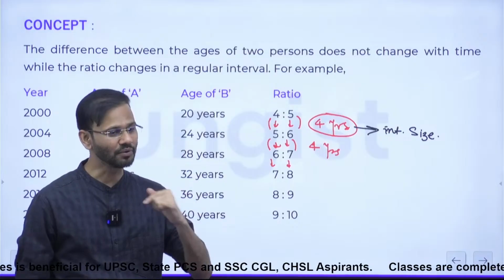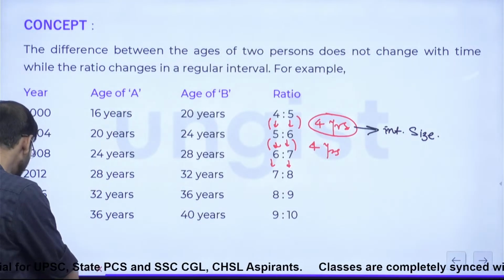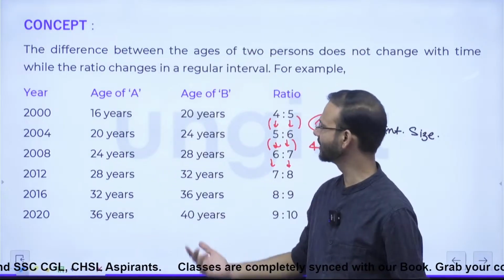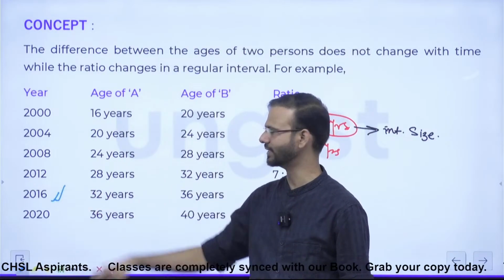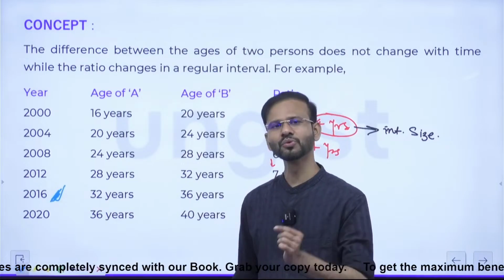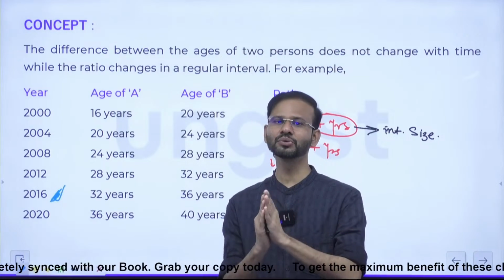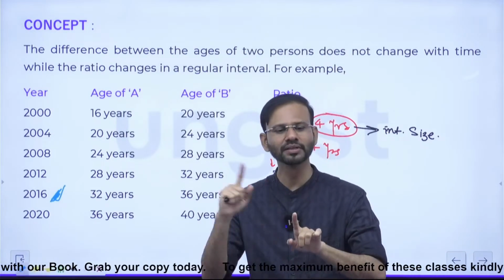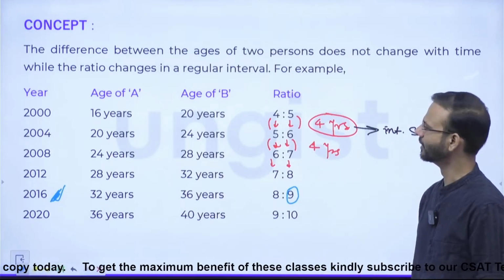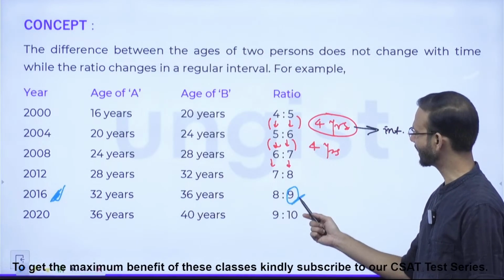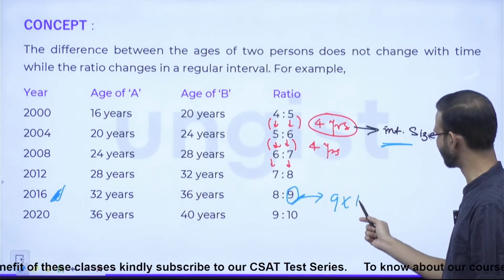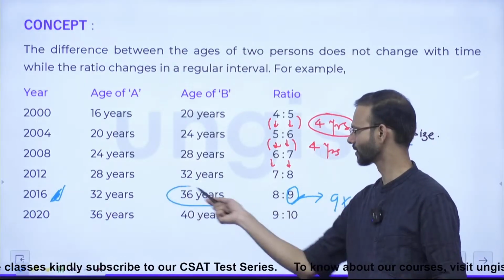Correct? So here the interval size is 4 years. Correct everybody? And now whenever you need to find the age of any person at any year, suppose I need to find the age of Mr. B in 2016, you know what you have to do? You just have to multiply the ratio term of Mr. B in 2016 with the interval size. The ratio term of Mr. B in 2016 was 9, and the interval size is 4. So 9 into 4, the age of Mr. B in 2016 was 36 years. Guys, is it clear?